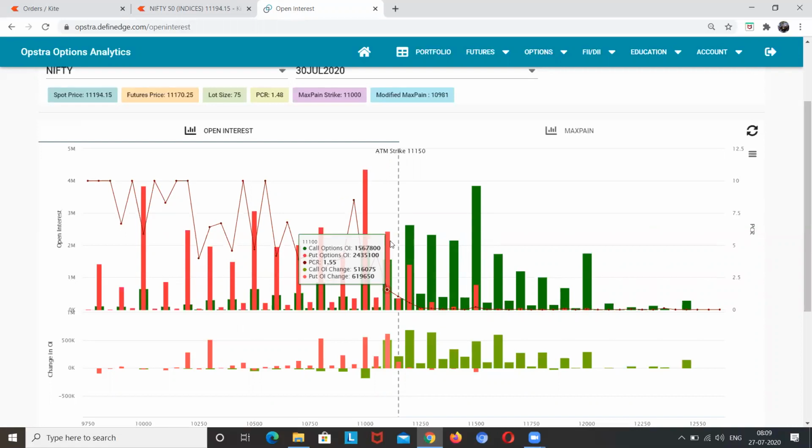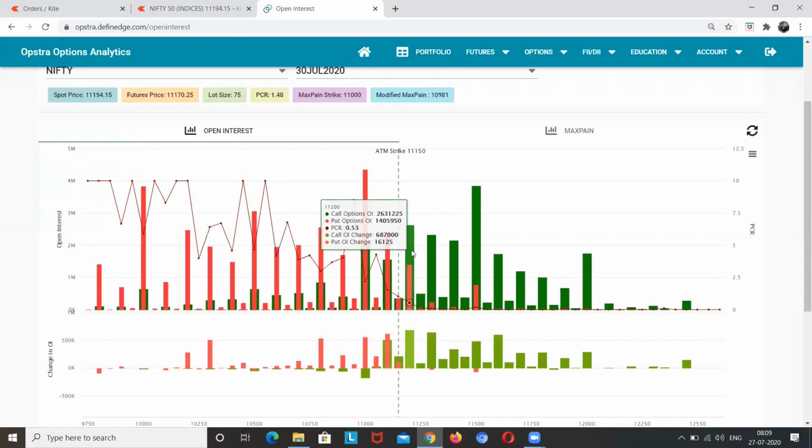11,100 is right now captured by the bulls. Put writers have captured it, and the put call ratio is above 1.2, which is a bullish strike. Right now 11,100 is the bullish strike. Unless we see any unwinding on the put side, we can expect this to act as a good support.